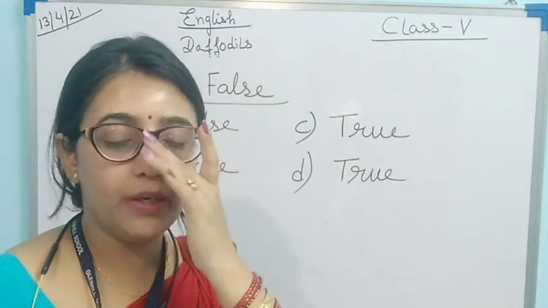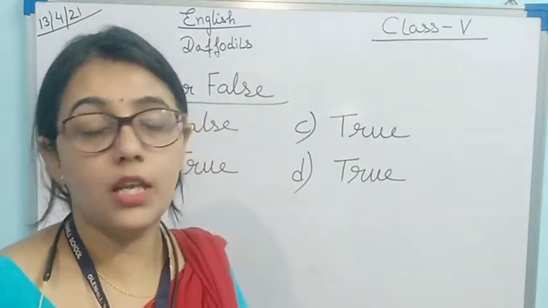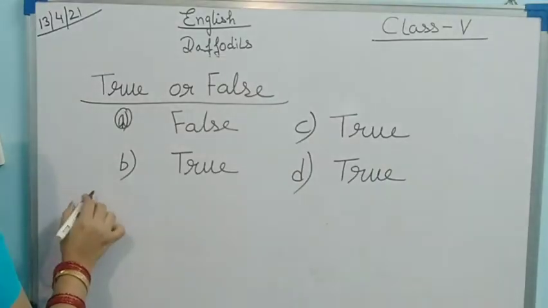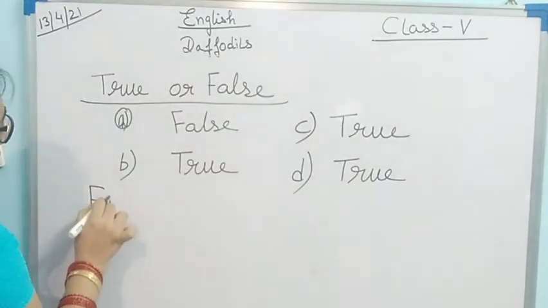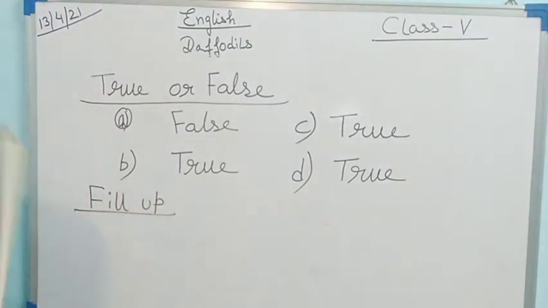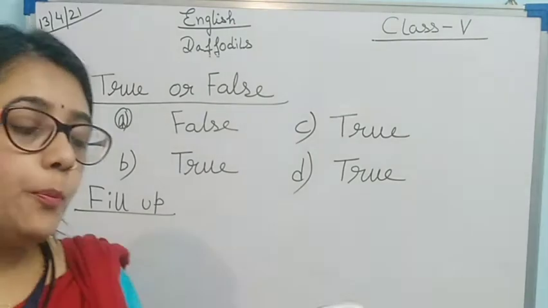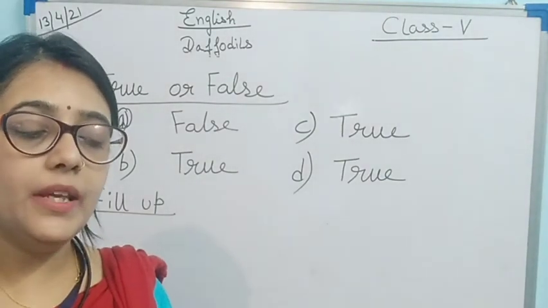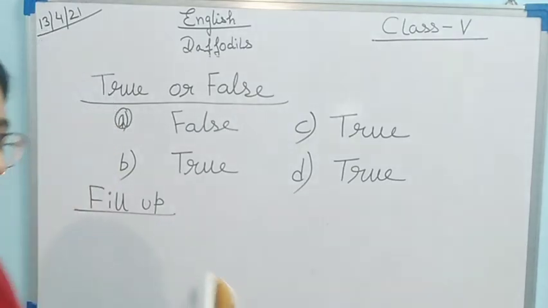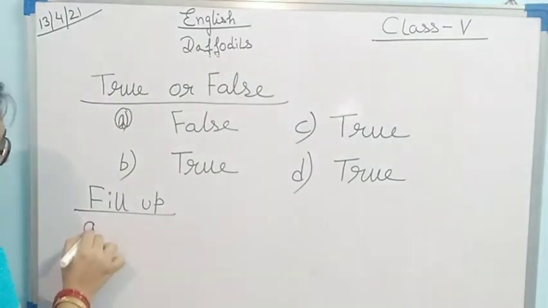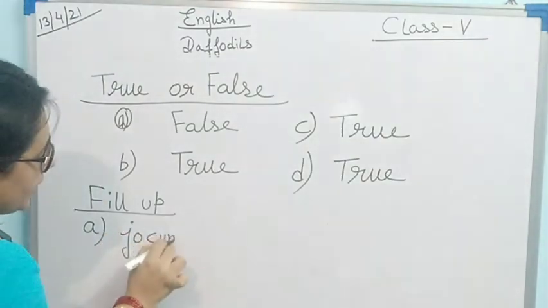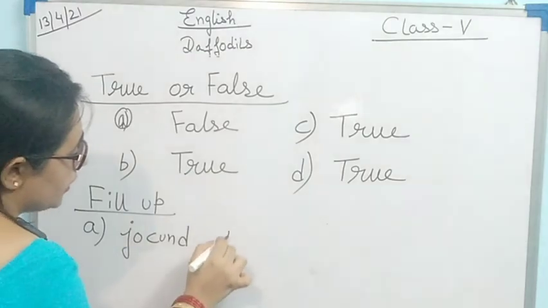Now we will complete the sentences with the words from the poem. We will do here fill up. Okay? The poet could not but be gay in such a jocund company. The answer will be J-O-C-U-N-D, jocund. Now, second one.